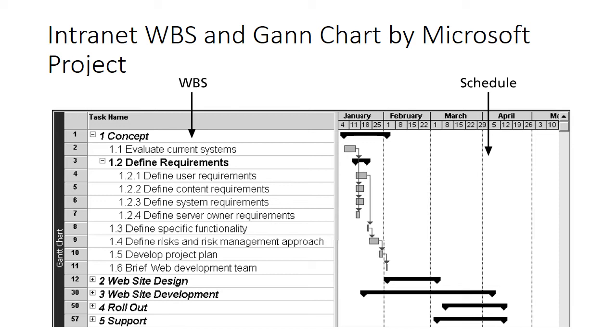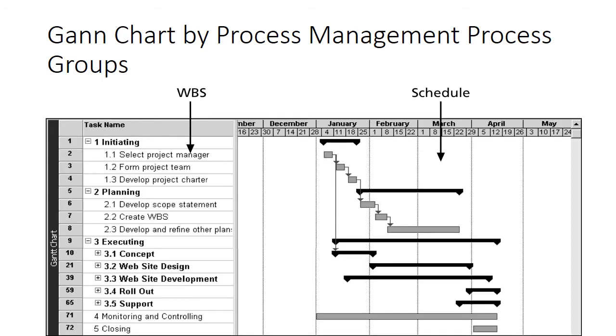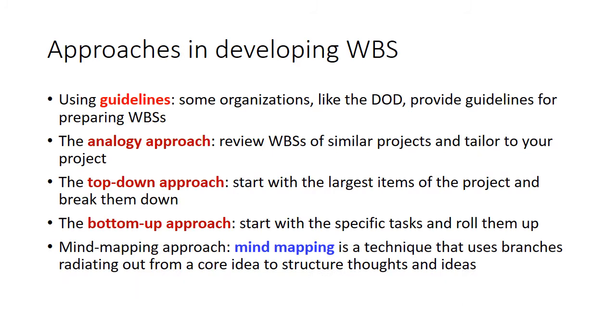So the whole WBS we can convert into Gantt chart with Microsoft Project. So this is the Microsoft Project Gantt chart with process management groups. Now in your assignment, I want everyone to make Gantt chart based on the 5 phases. What are the 5 phases? You can see from this diagram. 1 is initiation, 2 planning, 3 execution, 4 monitor control and 5 closing. So I want all of you to create the Gantt chart by the 5 process management groups.